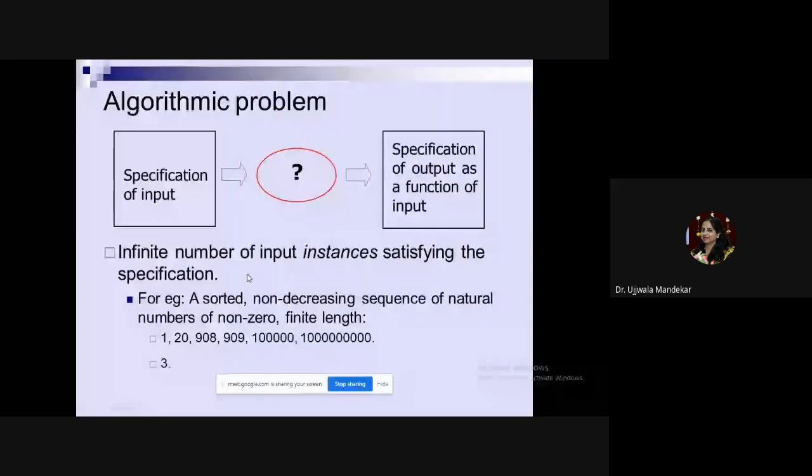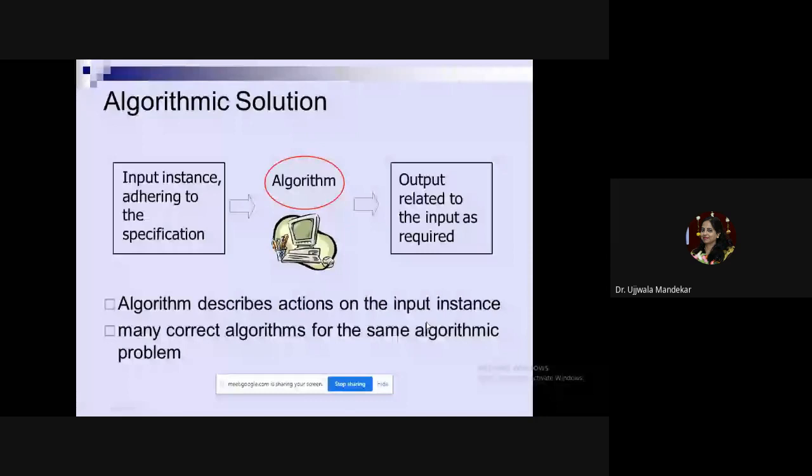So what is an algorithmic problem? You give specific input, and for that input you apply some logic, and as an output you get the function. And to analyze it, you give finite numbers as input and you check the output. This is the algorithmic problem. Then what is the solution? After getting the problem solution, you analyze it.